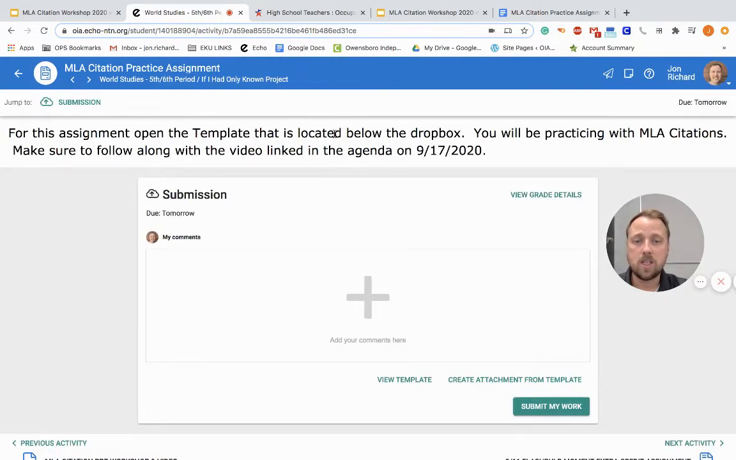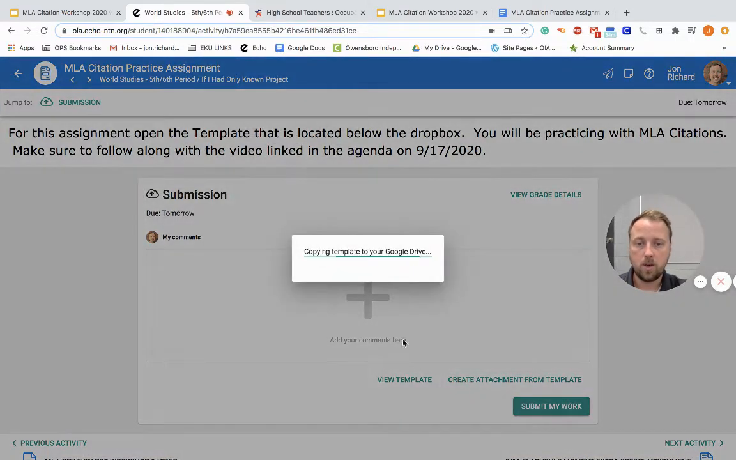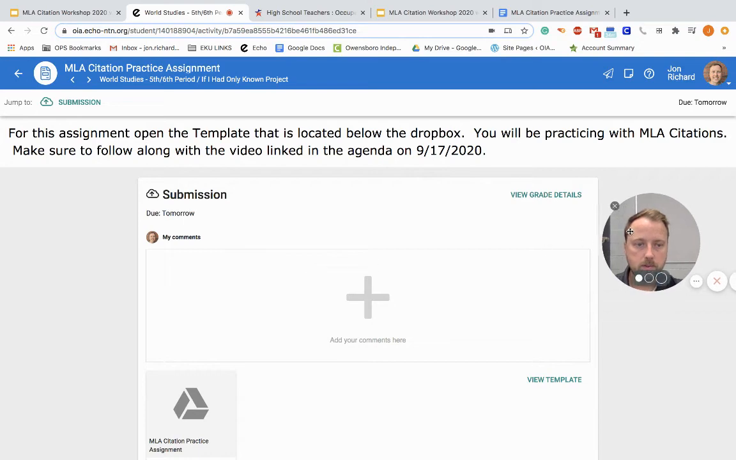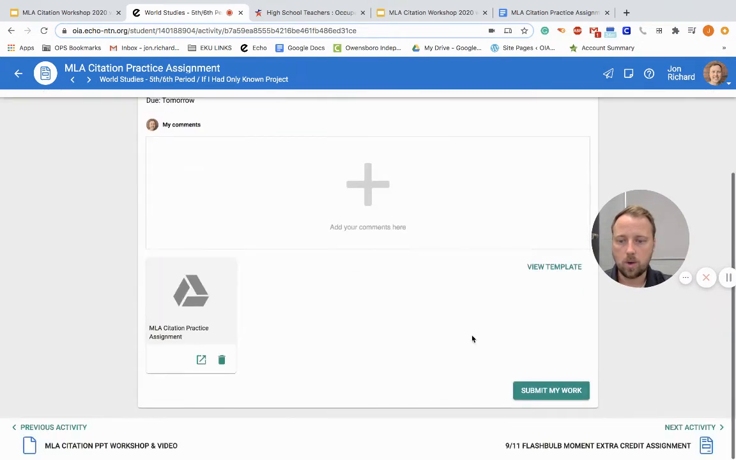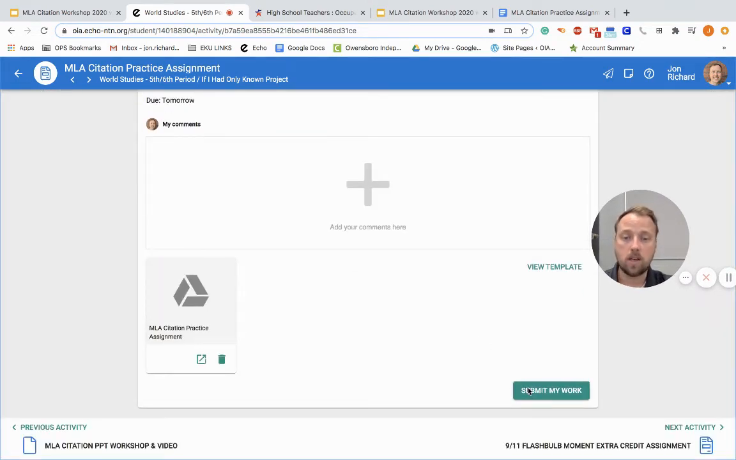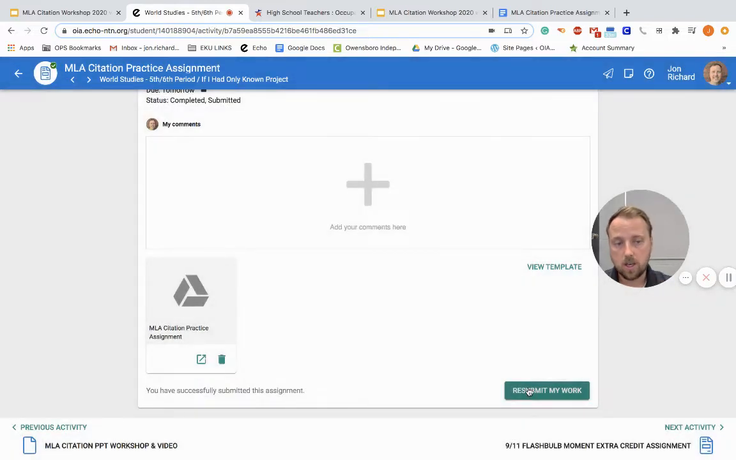I didn't put the instructions here because by now you guys should know how to create an attachment from template, submit it, and open it up. So I'm not going to keep putting those instructions in because you should know how to do that by now. But I'm going to show you right now. You're going to go down to create an attachment from template. It will open up the template and save the template for you. And then you're going to hit submit my work right away. Don't forget to hit submit my work, because otherwise it will not submit.